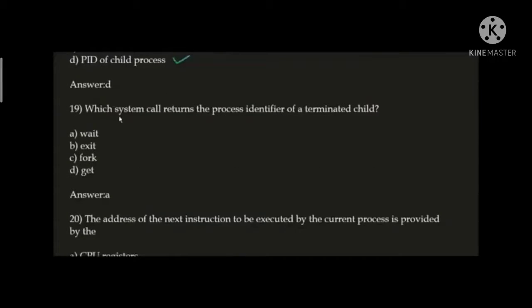Now next question. Which system call returns the process identifier of a terminated child? Here the correct answer is option A, wait. The wait system call returns the process identifier of a terminated child.